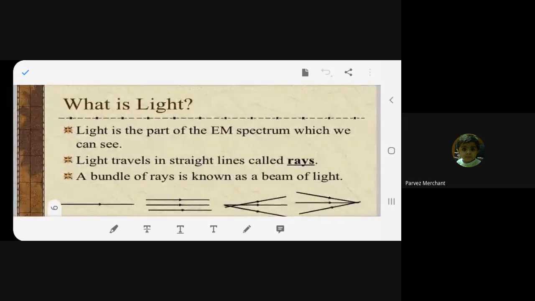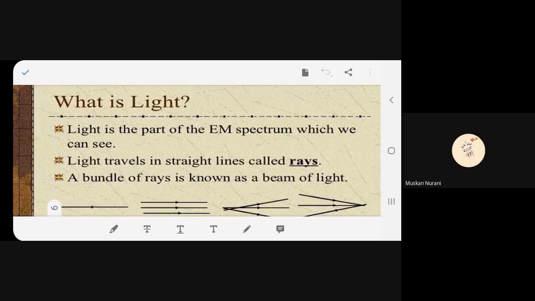Now, what is light? Please read. Can I read? Yes, beta. What is light? Light is the part of the EM spectrum which we can see. What is EM, beta? Electromagnetic. Light travels in straight lines called rays. A bundle of rays is known as a beam of light.